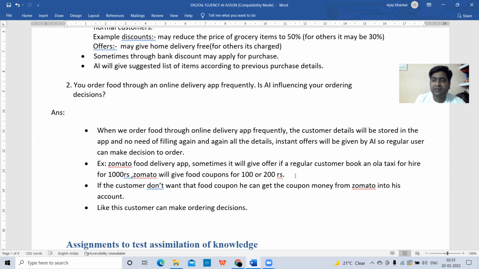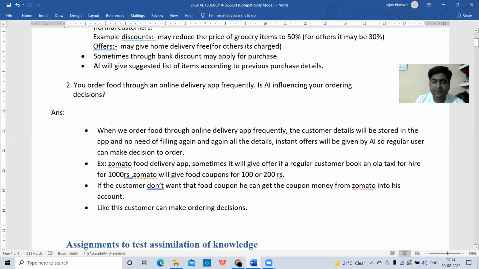The Zomato food delivery company can give you a coupon of 100 or 200 rupees when you book the trip for 1,000 rupees. This is an example of the offers the online food delivery apps are giving.